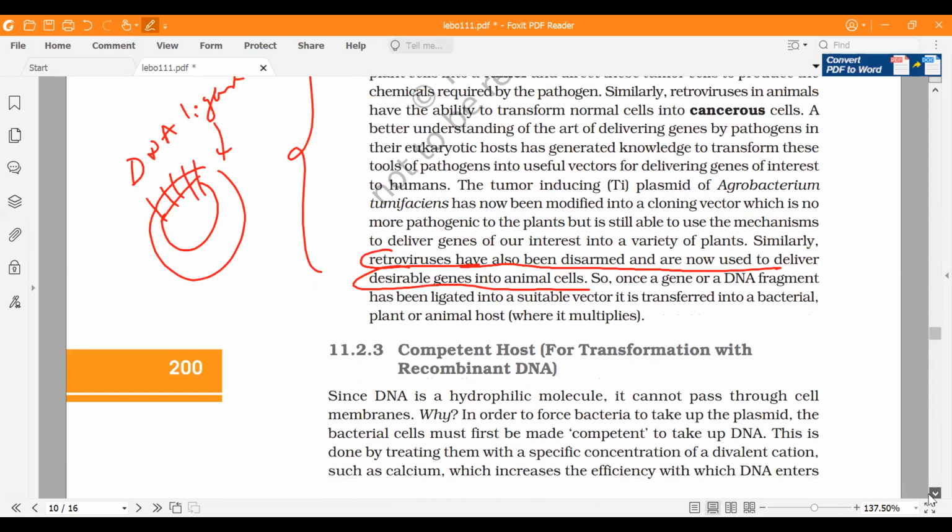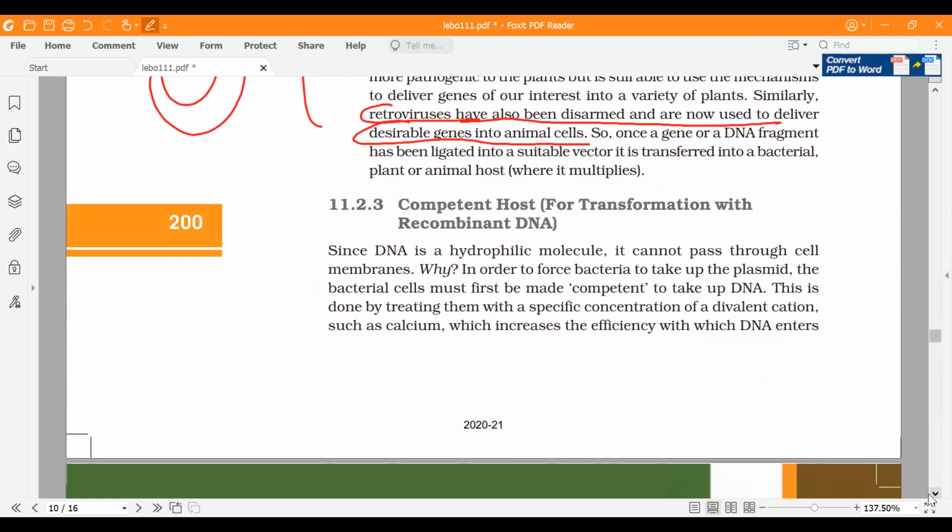Now next, beta, is how to make the host competent. Let's say this is my bacteria and I have to transfer this plasmid DNA, this recombinant DNA, inside this host bacteria. How will I do that? That is the next process, which is to make the host competent. It is like transformation, the same thing which was observed by Frederick Griffith.